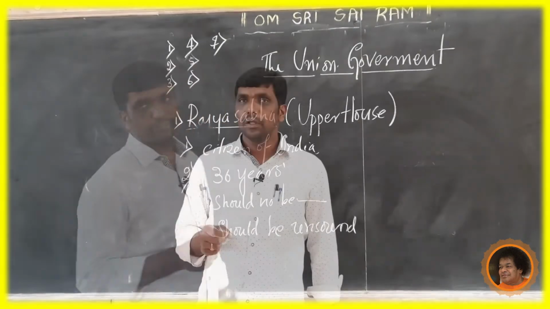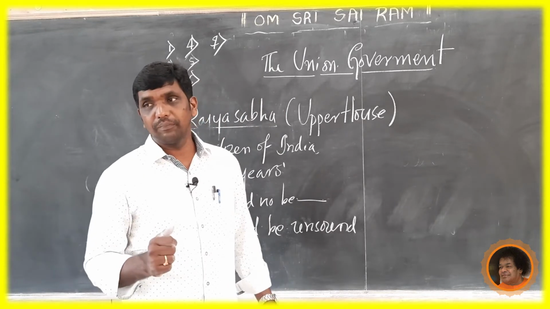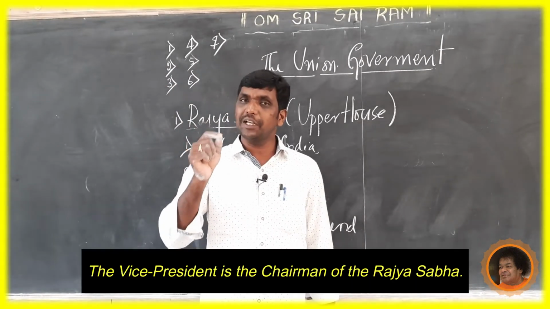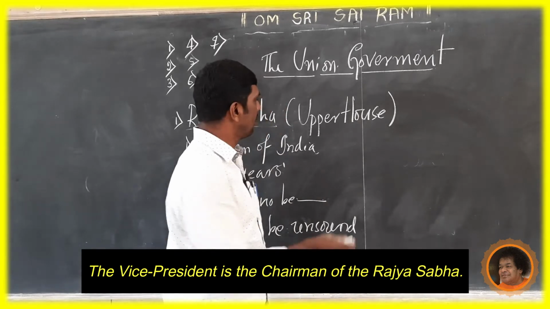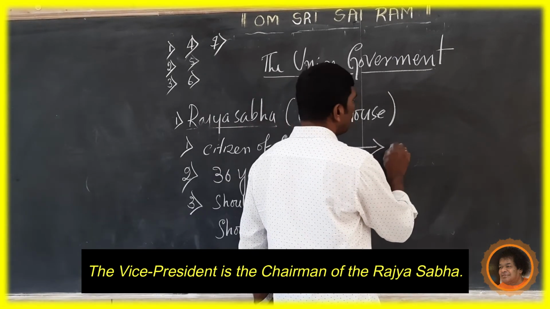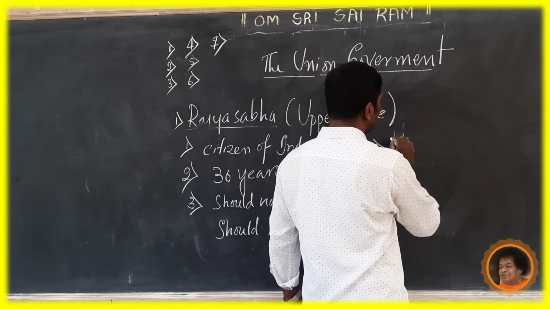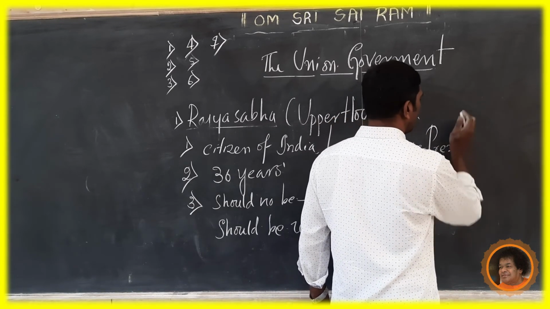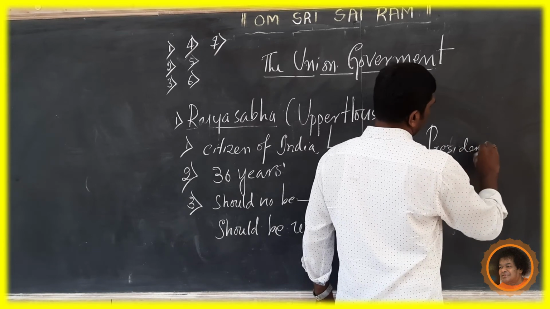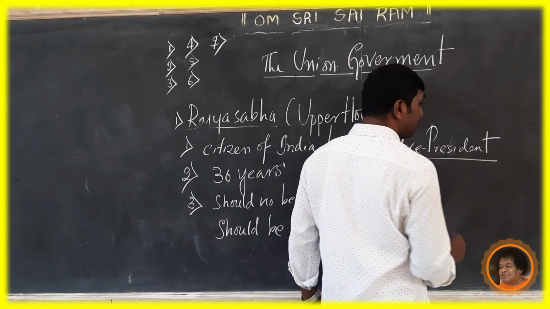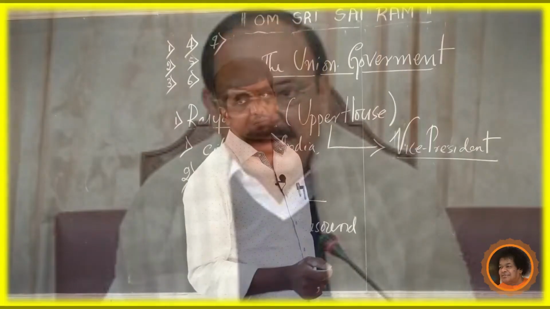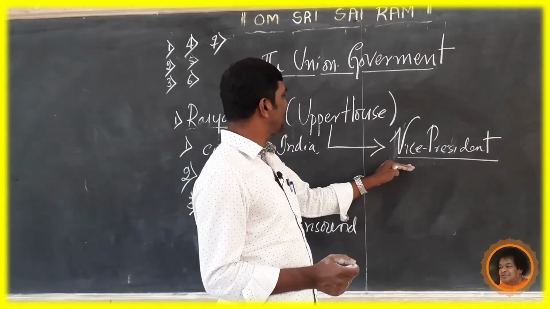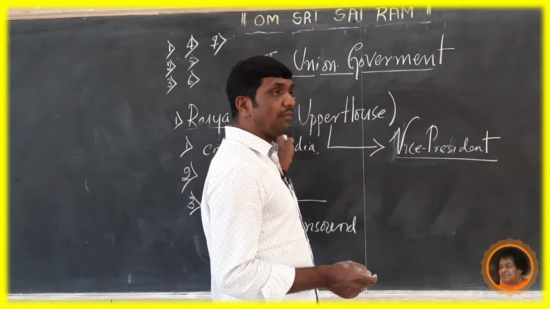See, Rajya Sabha. Here, who is the chairman of Rajya Sabha? The Vice President is the chairman of the Rajya Sabha. Who is the present Vice President? Venkaiah Naidu. He is the chairman of Rajya Sabha.